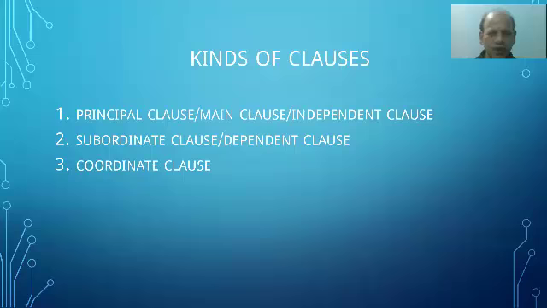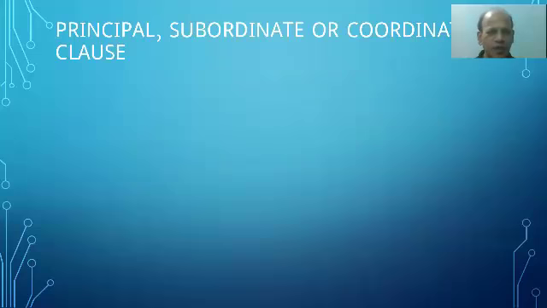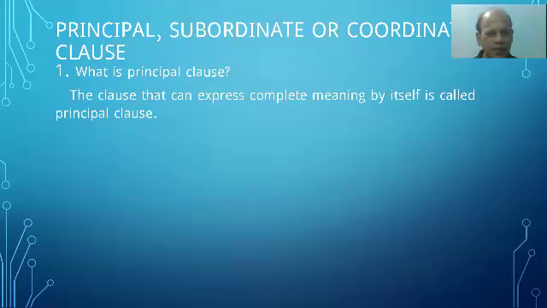Now come to the next slide. Principal, subordinate or coordinate clause. What is principal clause? Let us know the definition. Principal clause: the clause that can express complete meaning by itself is called a principal clause. You see, in a long sentence, there are two clauses at least. The clause that can express the meaning clearly without the help of other clause is called a principal clause.